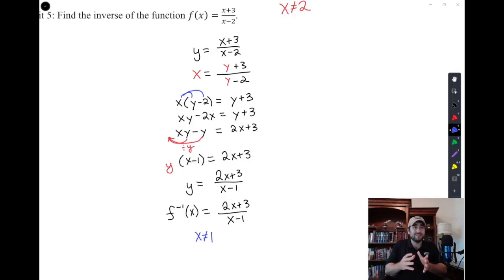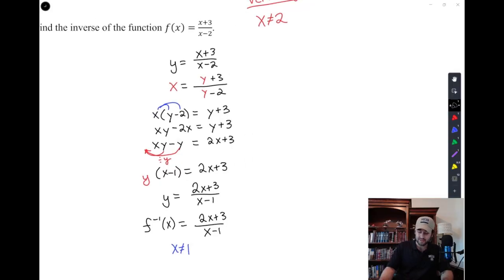And if we want to check and see, okay, so x's were y's in the original function, and y's are x's in the new function, watch what happens. If I take the old function, f of x equals x plus 3 over x minus 2, and I check what happens when y was equal to 1.